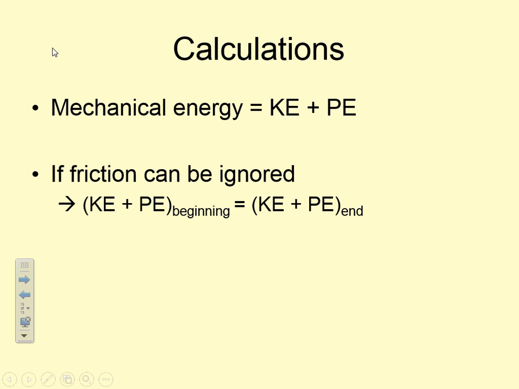So if you take an equation like this, KE plus PE beginning is equal to KE plus PE final, or ending. We know the equation for kinetic energy is 1/2 mv squared.